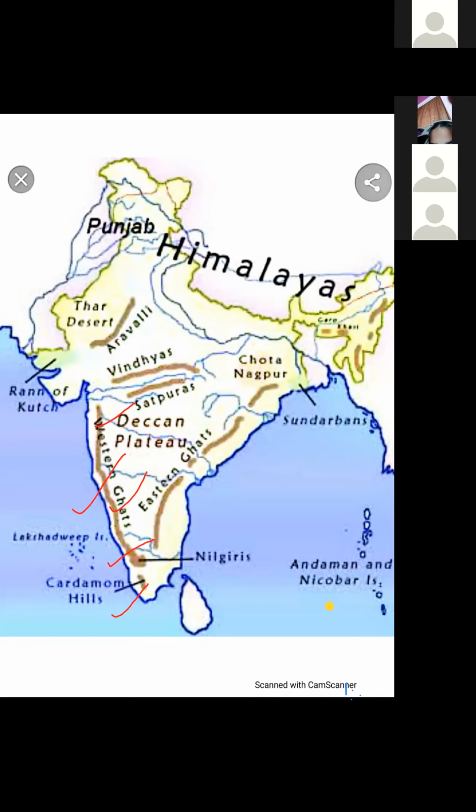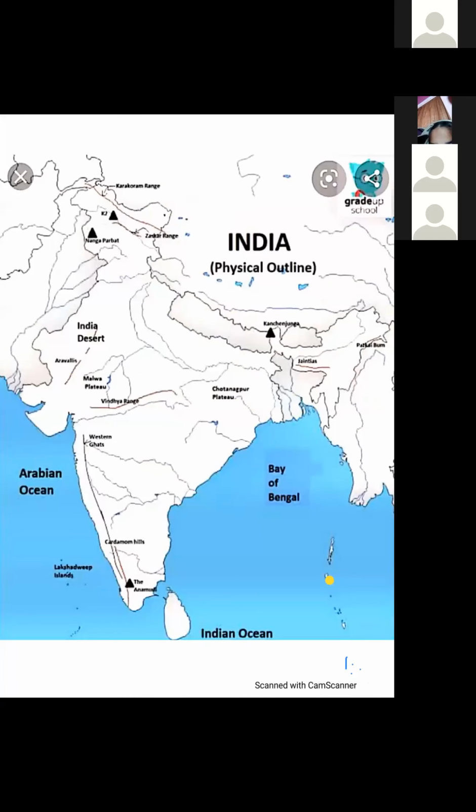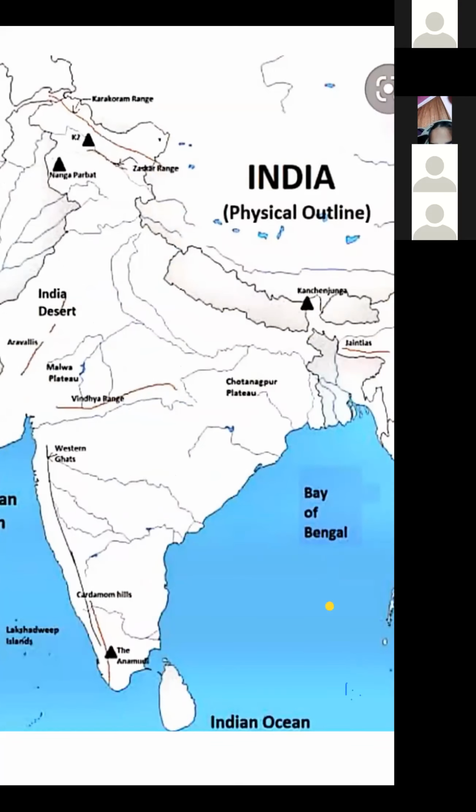Okay, the Western Ghats and the Eastern Ghats, they meet at Nilgiri Hills. This Western Ghat and this Eastern Ghat, they meet, they join at Nilgiri Hills in Tamil Nadu. And Anaimudi is the highest peak in the southern plateau range. Let me show you where is Anaimudi. Yes, in this map, you can see Anaimudi. This is a peak. Anaimudi is the highest peak in the southern plateau region.